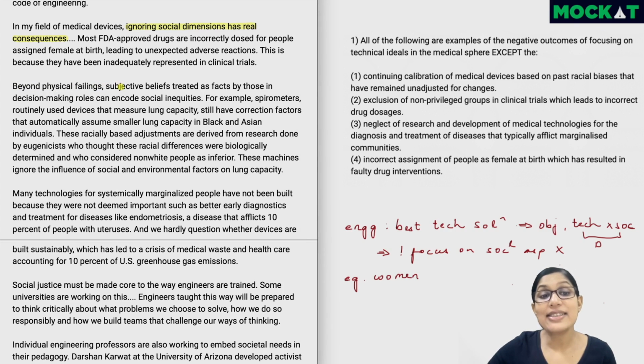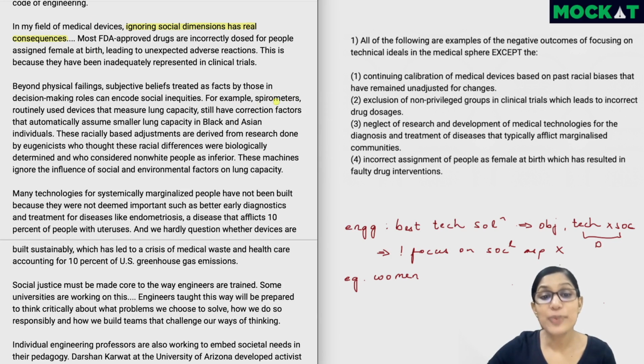Beyond physical failings, subjective beliefs treated as facts by those in decision-making roles can encode social inequity. So inequity or inequality is something which will get increased if some people have subjective beliefs and they are treating those beliefs as facts. It's not super clear here what this is about, so let's read on.